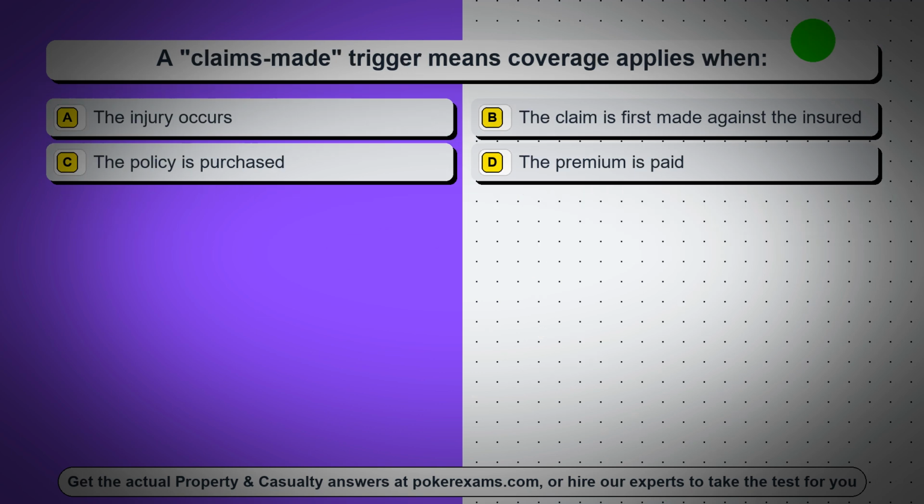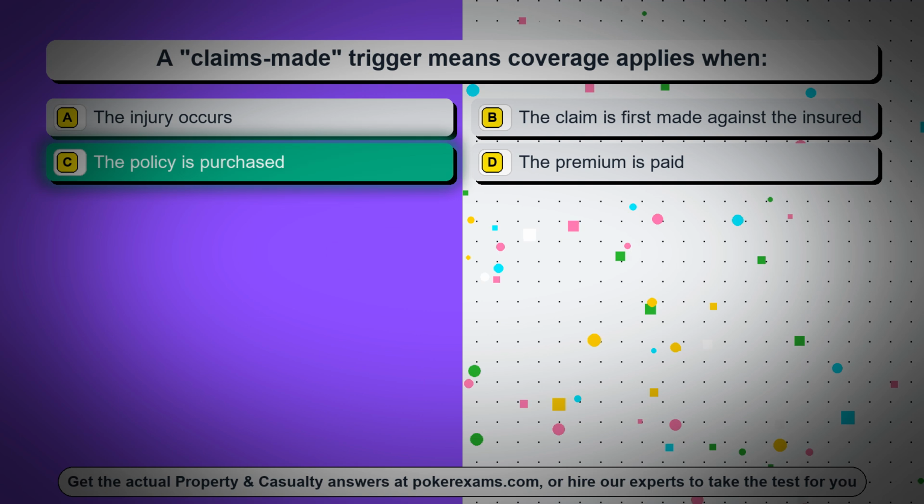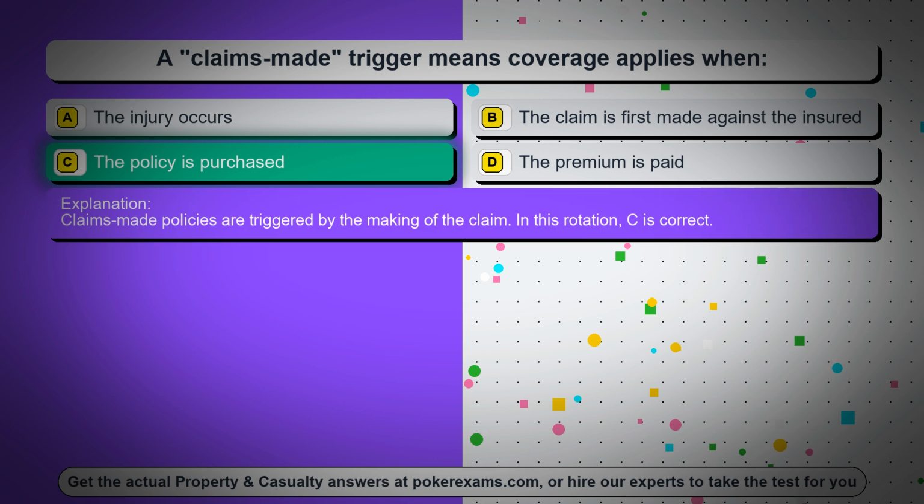Question 80. A claims made trigger means coverage applies when. Option A, the injury occurs. Option B, the claim is first made against the insured. Option C, the policy is purchased. Option D, the premium is paid. The correct answer is option C, the policy is purchased. Claims made policies are triggered by the making of the claim. In this rotation, C is correct.